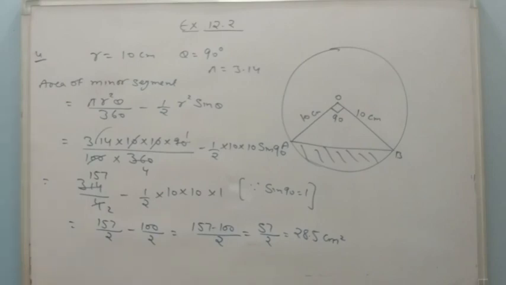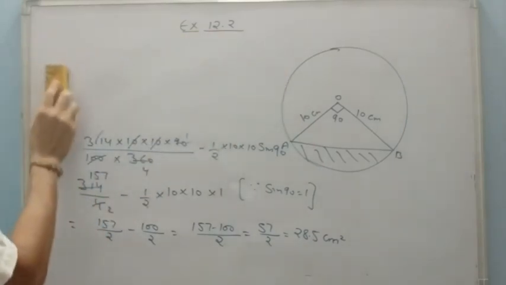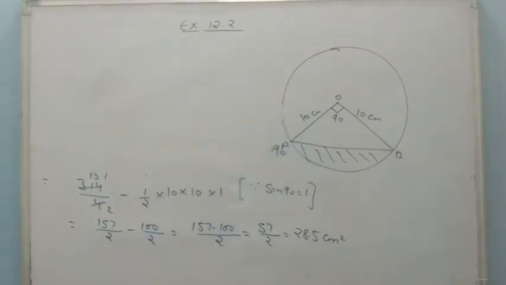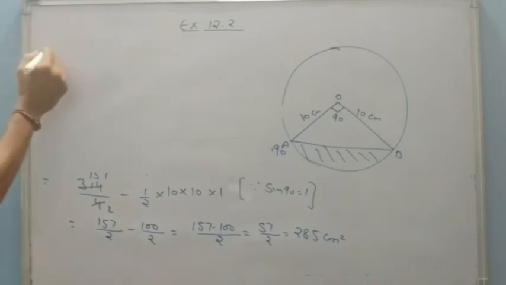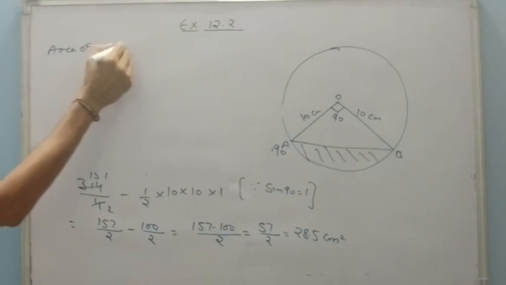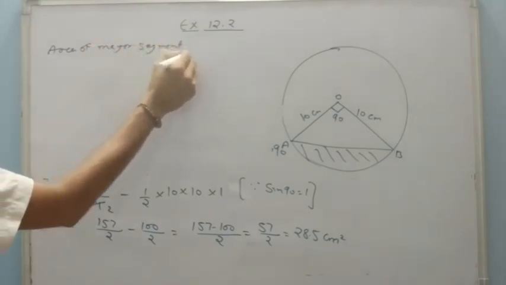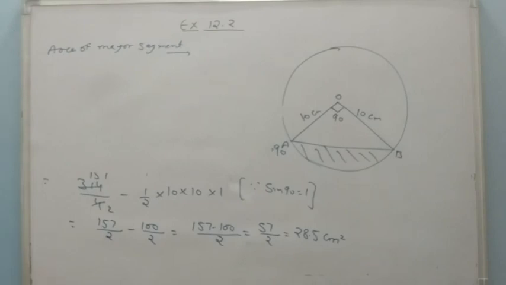What about the area of major segment? So for major segment I can say area of major segment is, as I told you, for finding the major segment, just subtract the area of minor segment from the area of circle.